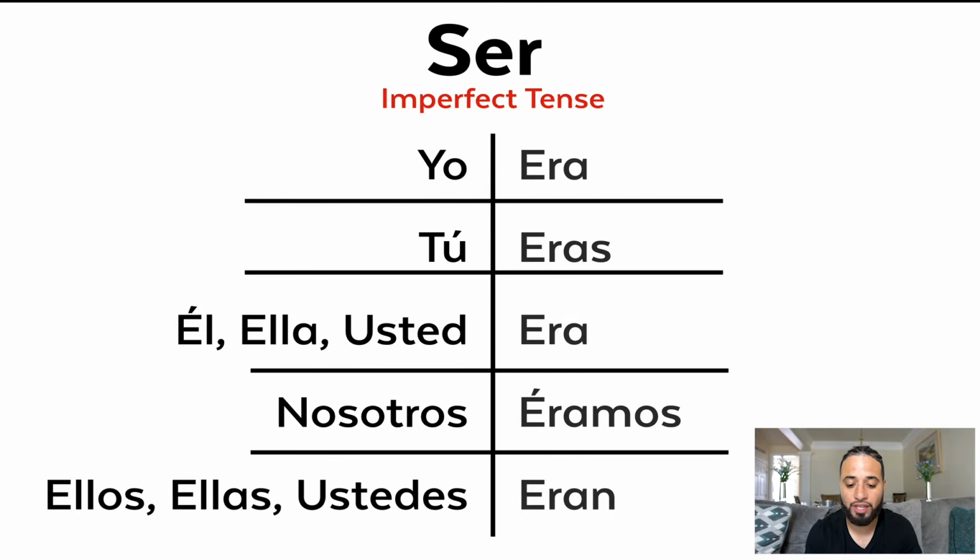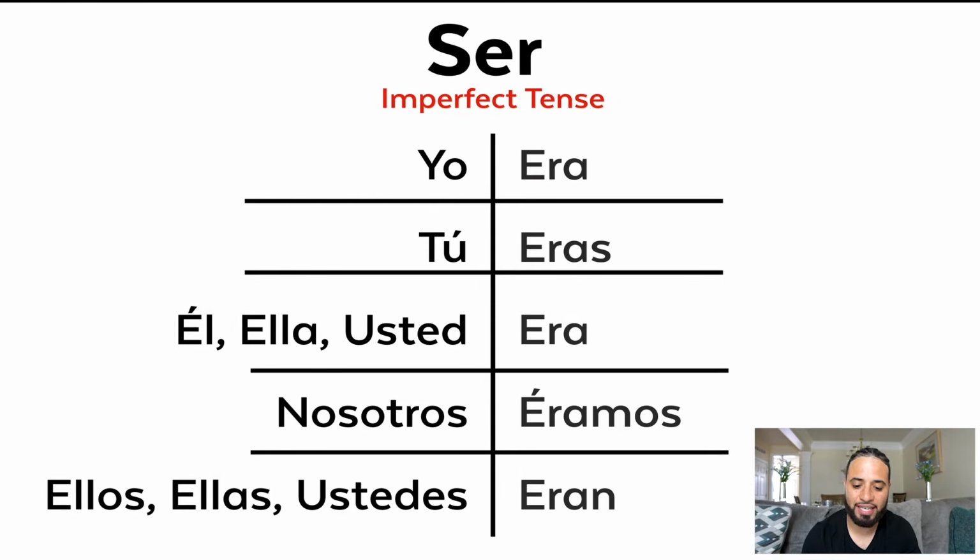So era, tú eras, él era, ella era, usted era, nosotros éramos, ellos, ellas, ustedes eran. All right? So remember, this is pretty easy because it's just era, eras, era, éramos, eran. Pretty simple once you get the hang of it, all right? But remember, it would be I used to be, you used to be, él, ella, usted used to be, nosotros, we used to be, ellos, ellas, ustedes used to be.